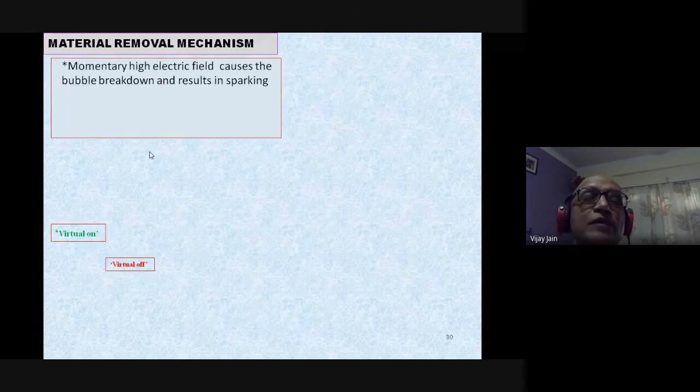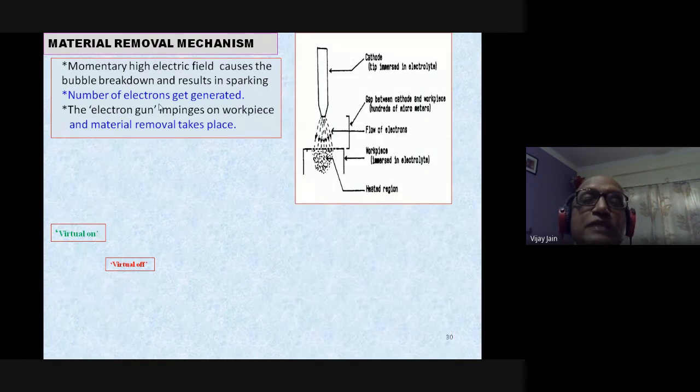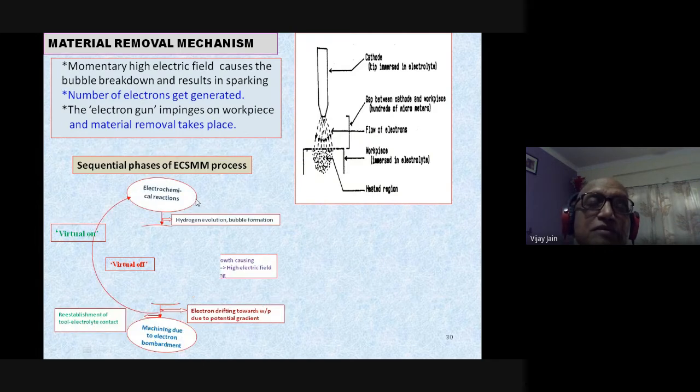So the material removal mechanism, I have already explained how this material removal takes place. The cathode is there, the workpiece is there, electrically non-conducting, somewhere you have the anode, and this is the heated region.